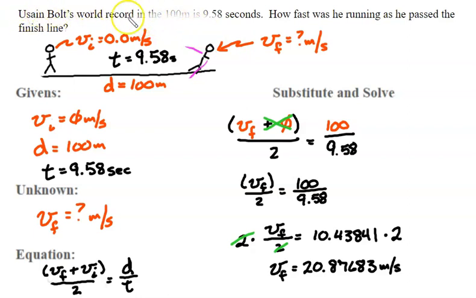But let's go back and take a look. How many sig figs? There is 1 sig fig here, and there are 3 sig figs here. So my answer is going to have 1 significant figure. And so if I were to sig fig this, the 2 is significant, the 0 is not. So that does not influence the 2, so I have 20 meters per second.